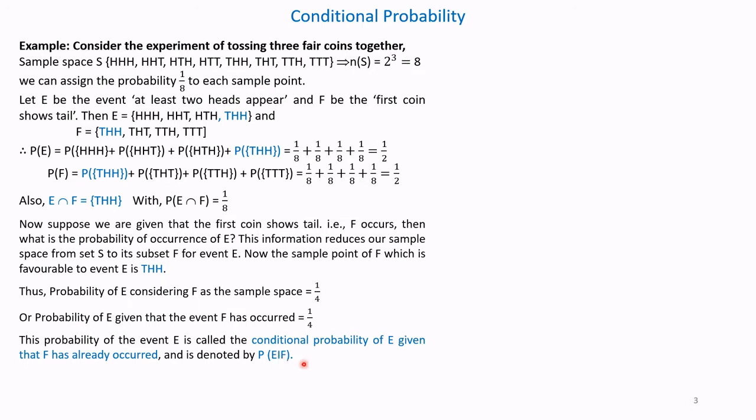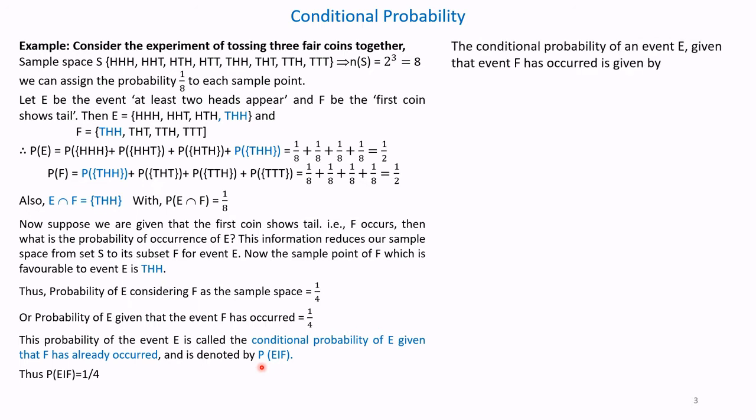This is the representation. So the conditional probability of an event E, given that F has occurred, we define as P of E given F equals probability of E intersection F divided by probability of F. Please note here the denominator is the same as what is after the vertical line.